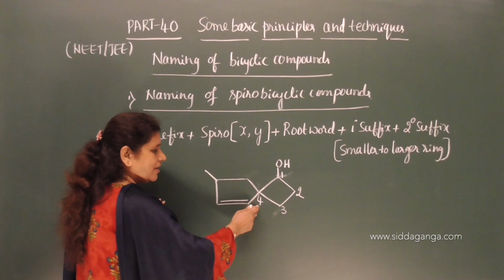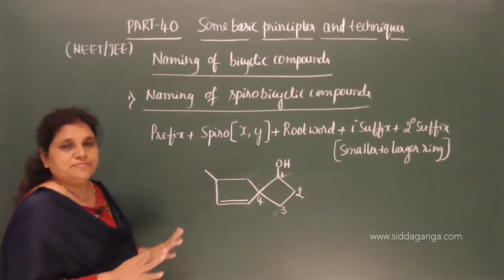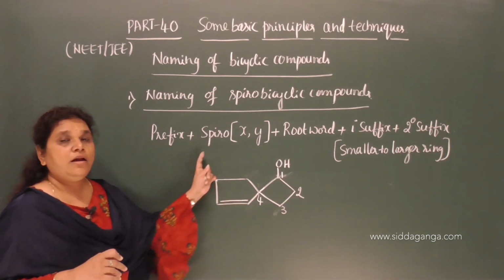Again, it follows the numbering from the carbon atom which contains multiple bond or a functional group in a larger ring.